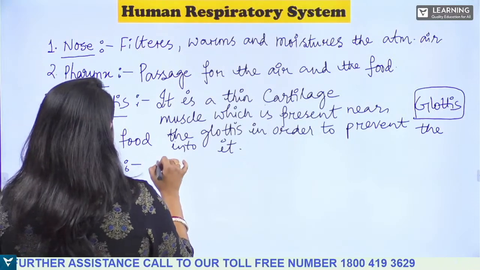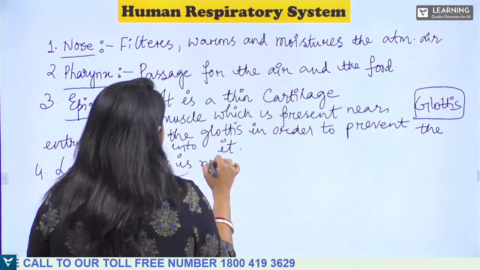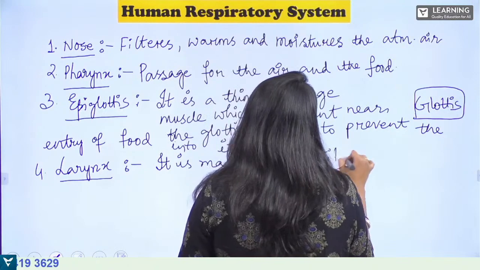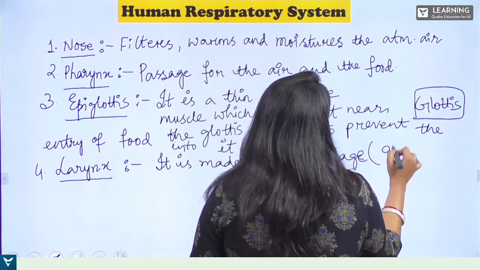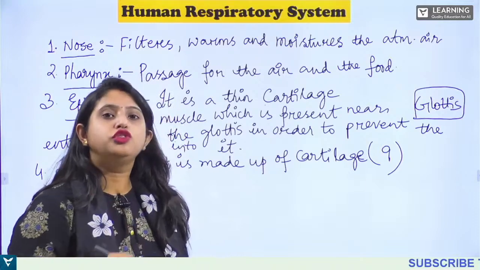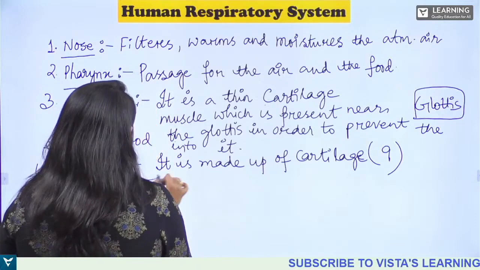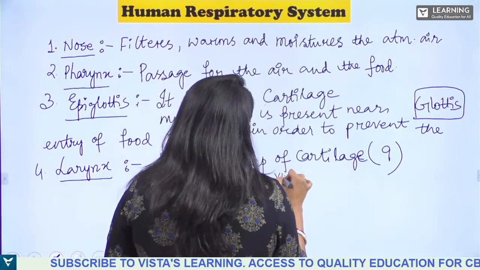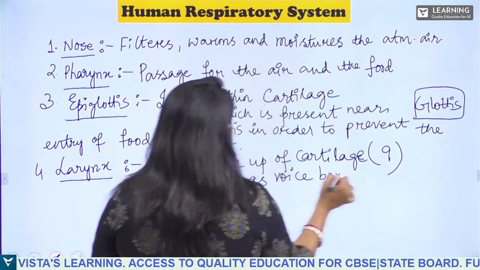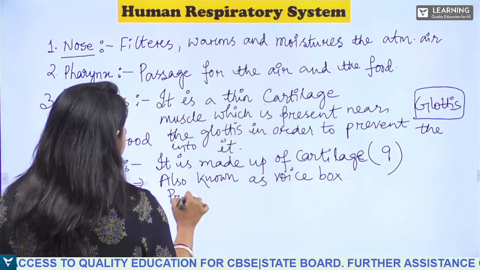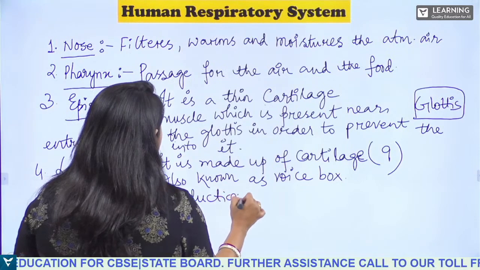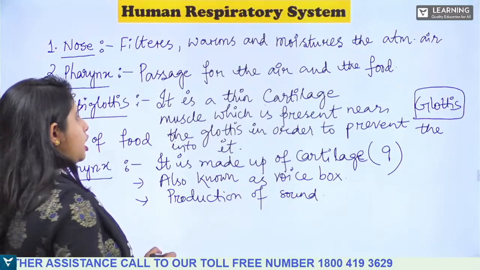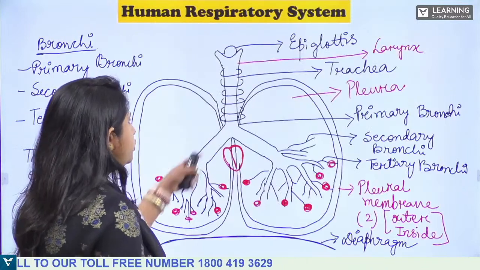The larynx is made up of cartilage. Now how many cartilages is it made up of? It is made up of 9 cartilages. It is also known as the voice box, and it is responsible for production of sound. Clear?